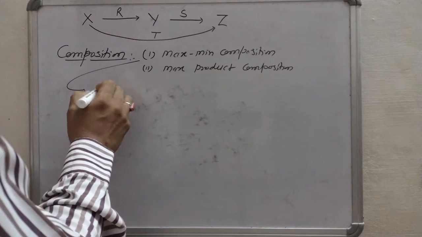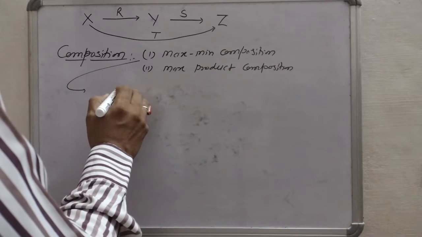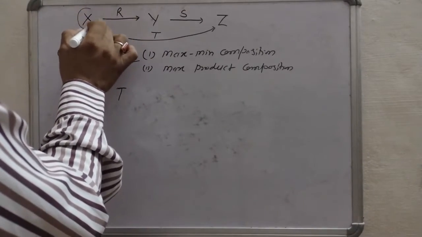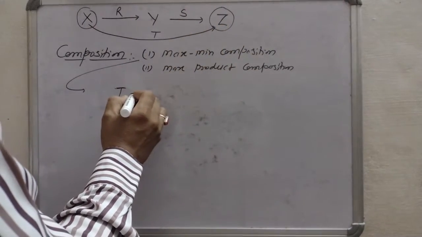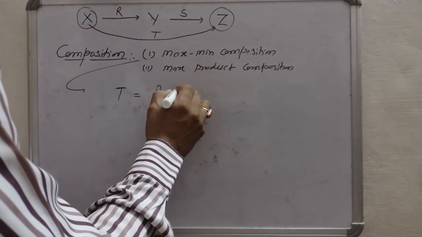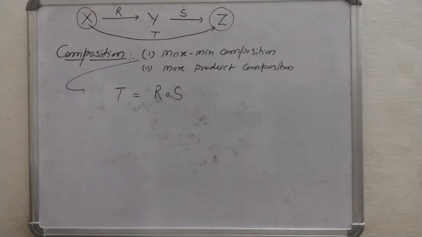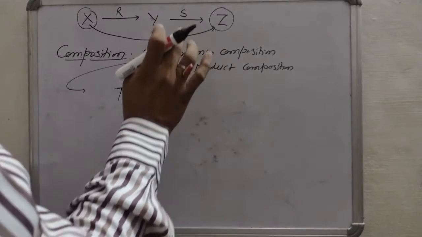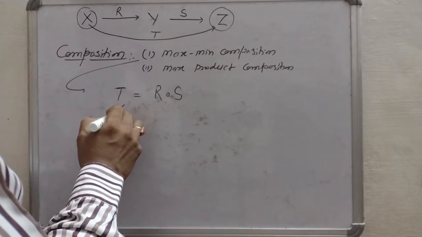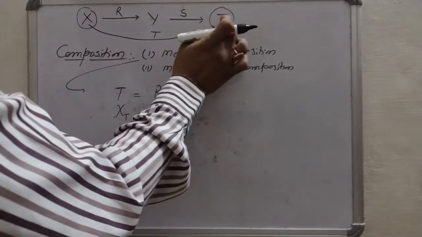First one: T, that is the relation between universe X and universe Z. T is calculated as R, small circle, S. It denotes max min composition, and this is the characteristic function of T, between X and Z.